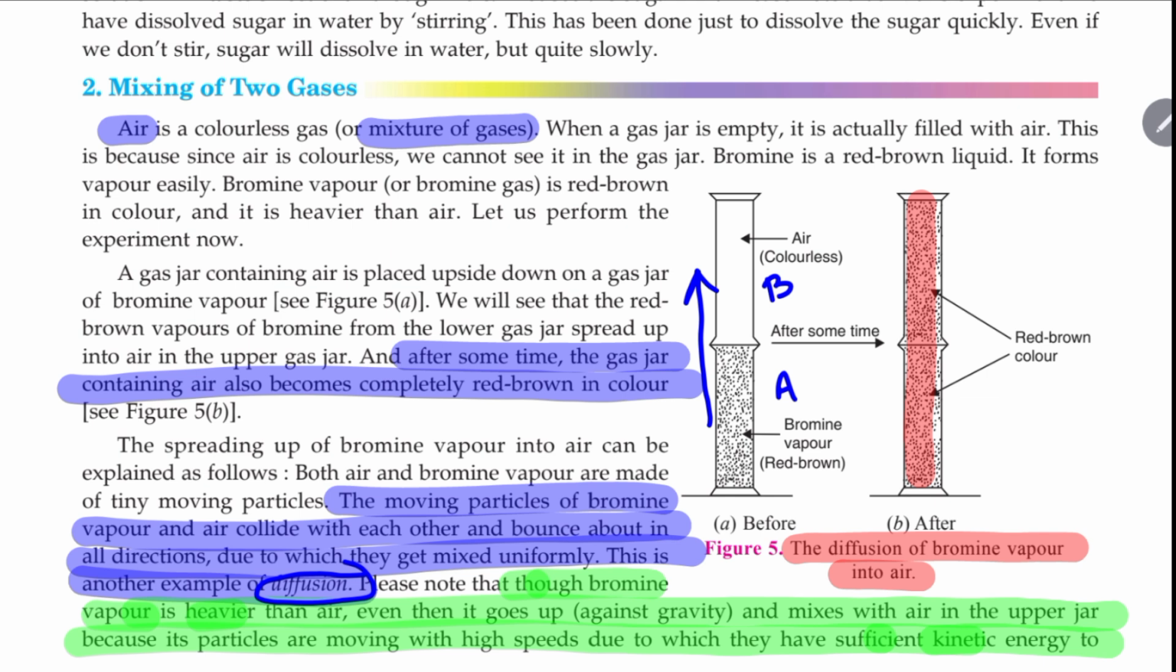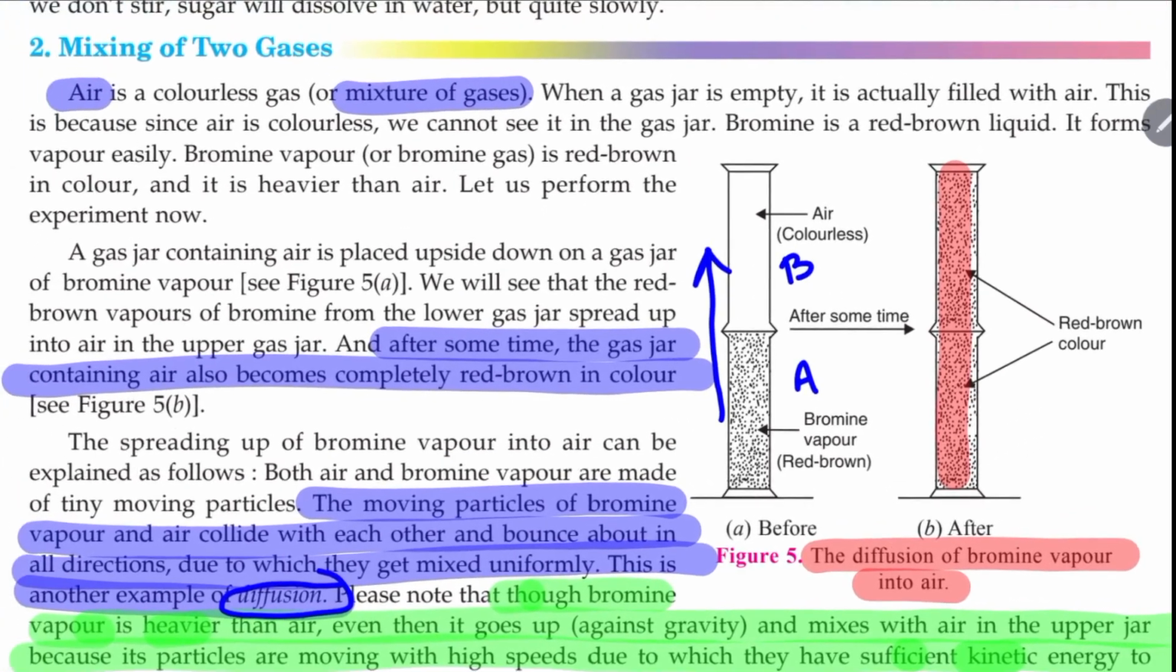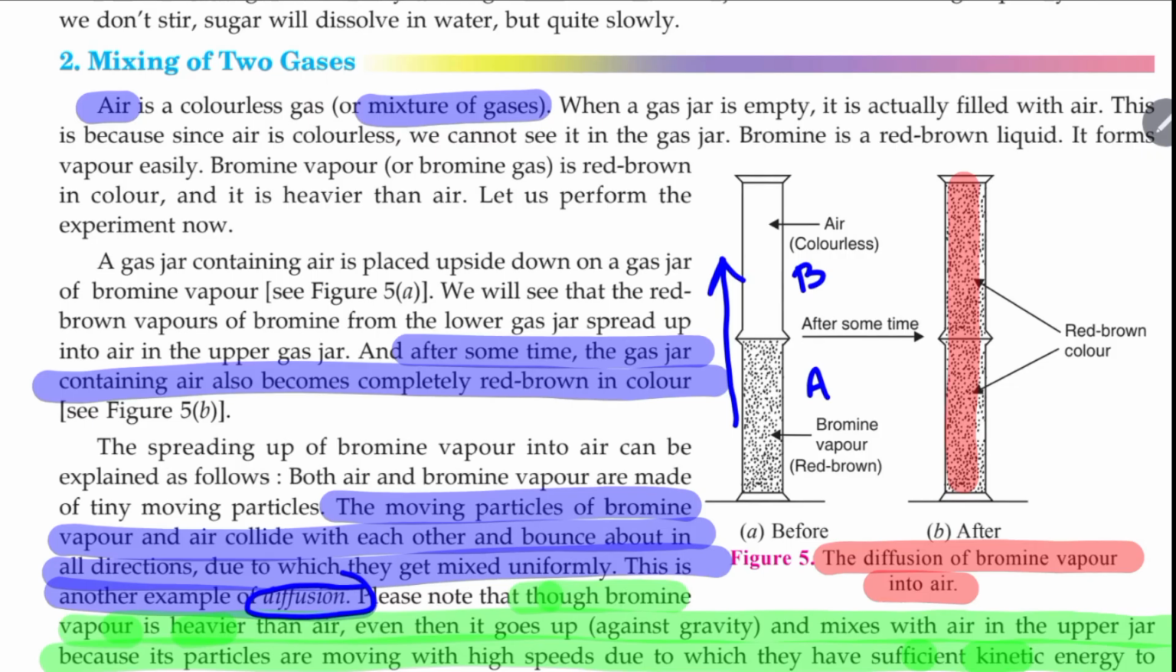Actually, did the vapors of bromine increase in volume? No, the volume did not increase. I did not add any bromine vapor from outside to it. What has happened? It has just got uniformly mixed up in the two jars, distributed in the two jars.